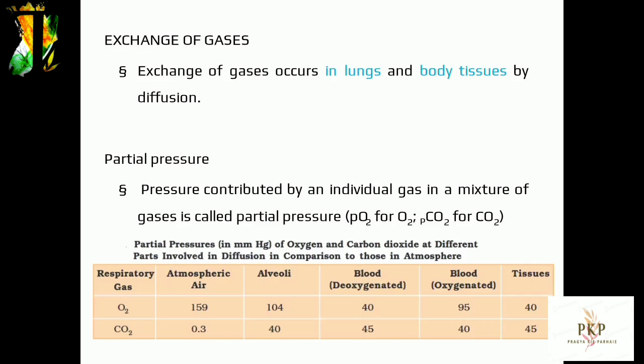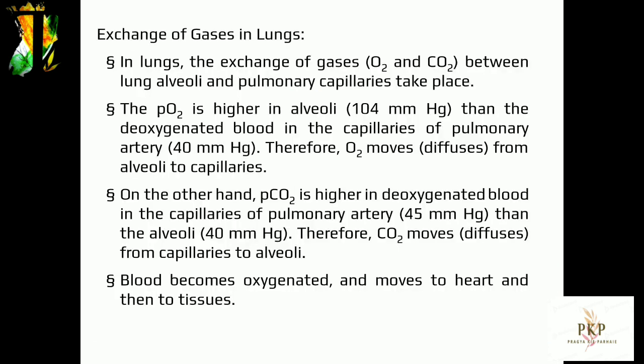PCO2 is higher in the body cells, 45 mm Hg, than in the blood in the capillaries, 40 mm Hg. Therefore, CO2 diffuses from body cells to capillaries. The blood becomes deoxygenated, and moves to the heart and then to the lungs.